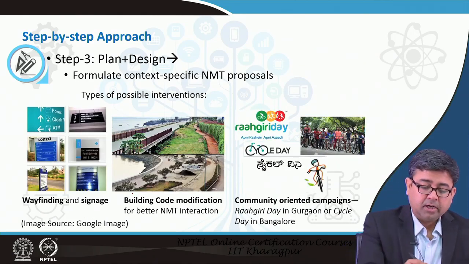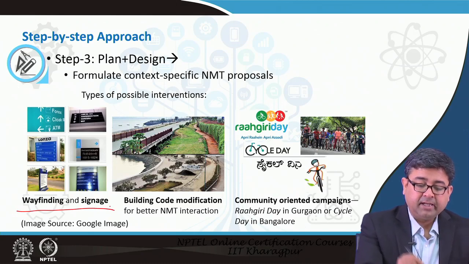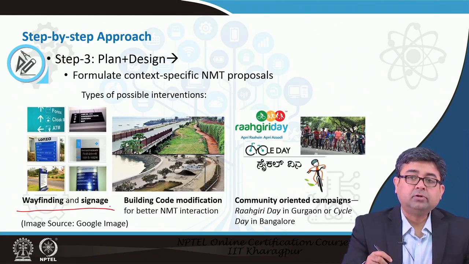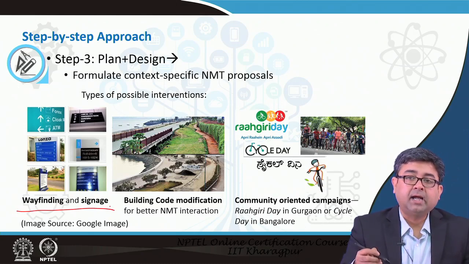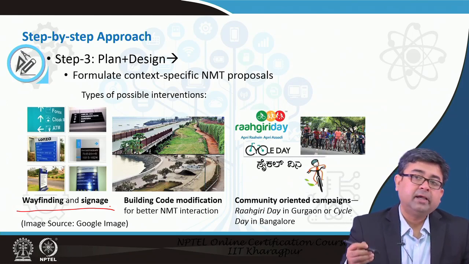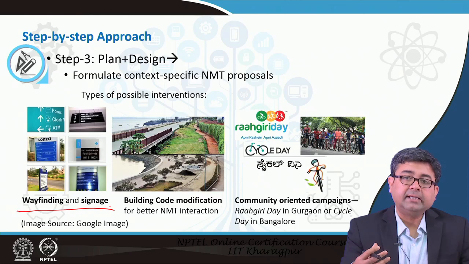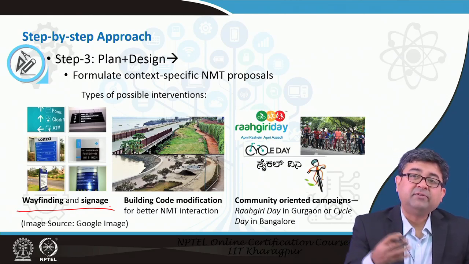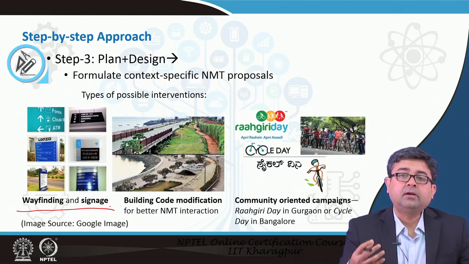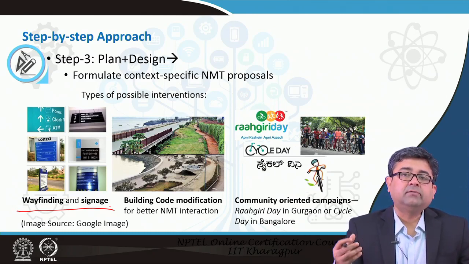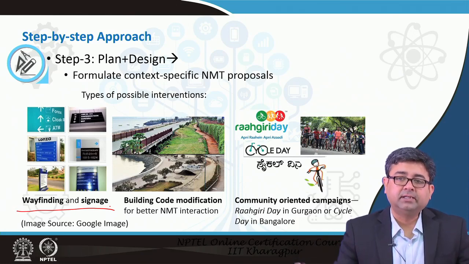Similarly, more context sensitive solutions could be better wayfinding and signage, right. So, we usually assume that pedestrians would know their way. Nowadays, even Google is putting some emphasis on giving directions for pedestrians based not just on whether there is a road or not, but on whether there are good sidewalk facilities or not, right.